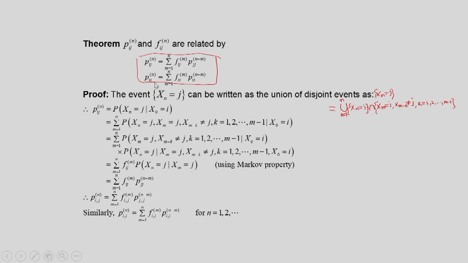Now, these expressions are convolution sums, therefore, they are better analyzed in the transform domain. We will be using here the generating function. Suppose we have a sequence a_n, n equal to 0 to infinity, and assume a_n is greater than or equal to 0, non-negative, and we define A(z).